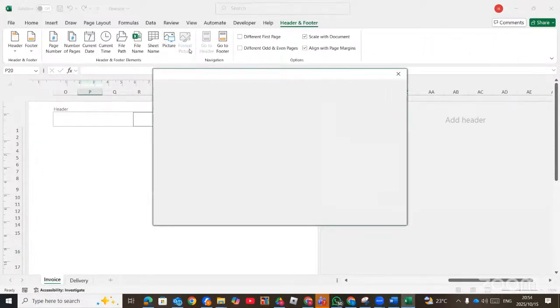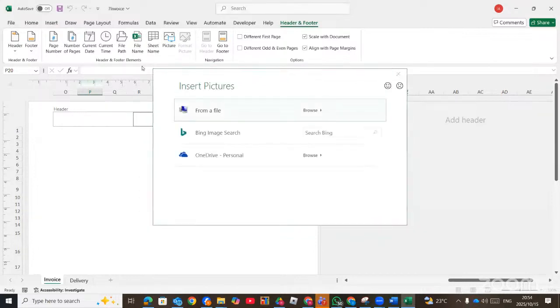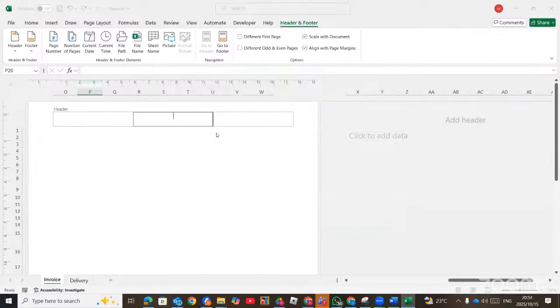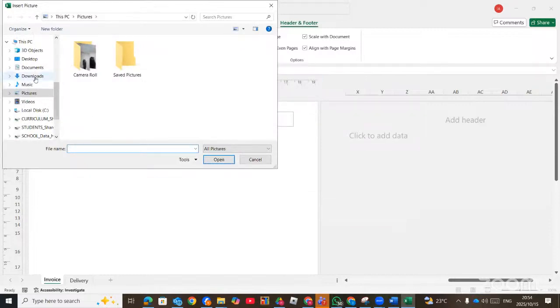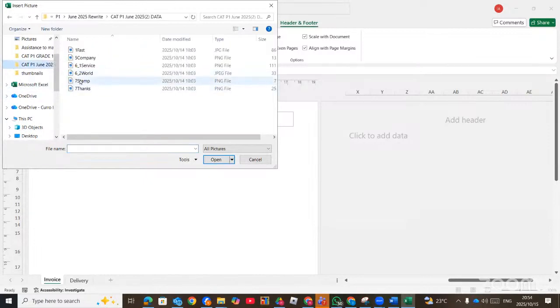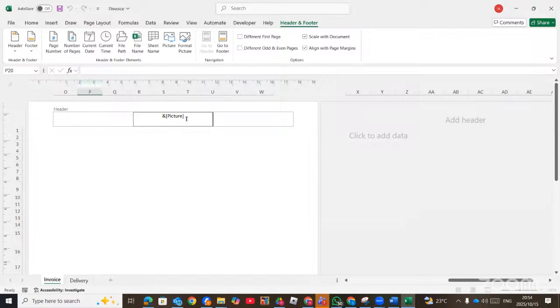Select picture. Remember, you can insert any of these things to the header. So select picture, and then you pick your picture, the 7 image or 7 stamp, so that it will be there.